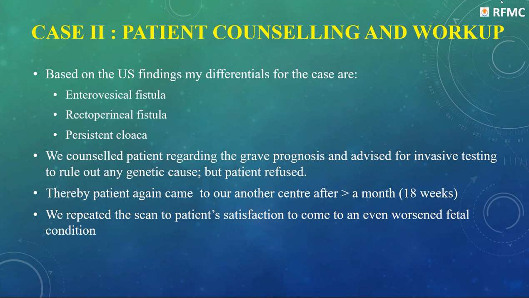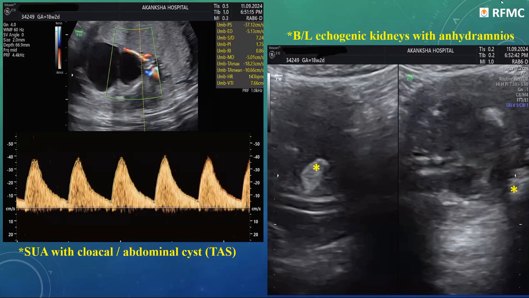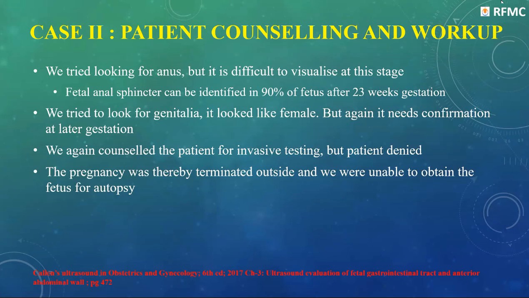Thereafter, the patient came to us again at our other center after more than a month, almost 18 weeks, because the first scan was done around 13 weeks. We repeated the scan and found an even worsened fetal condition. This time the single umbilical artery was seen, but there was no fluid. It was an anhydramnios fetus, and both the kidneys were echogenic. We tried looking for the anus, but it was difficult to visualize at this stage because we need a 23-week fetus for visualization of the anal sphincter, which is a hypoechoic circular area with a central echogenic dot. In 90% of the cases, we can see it at 23 weeks gestation.